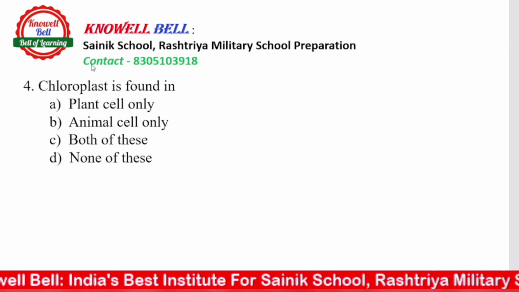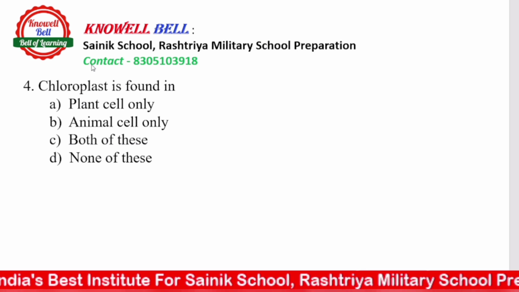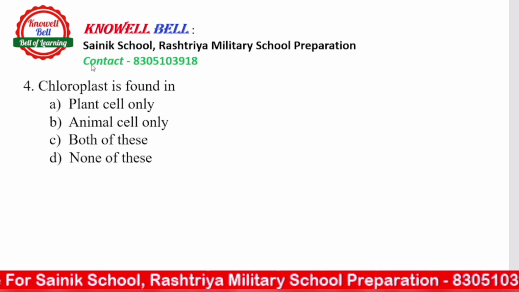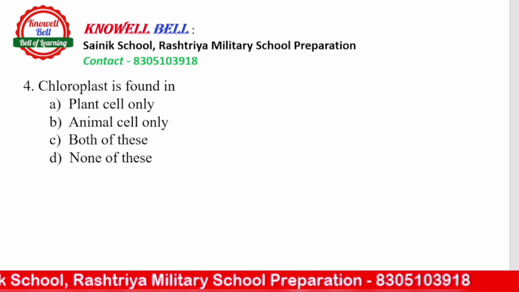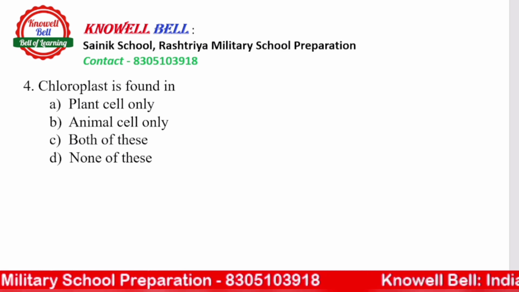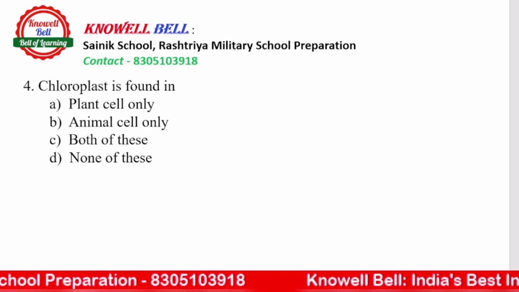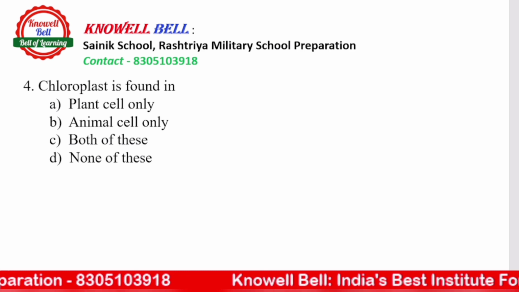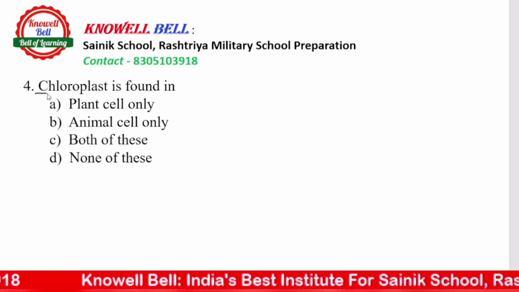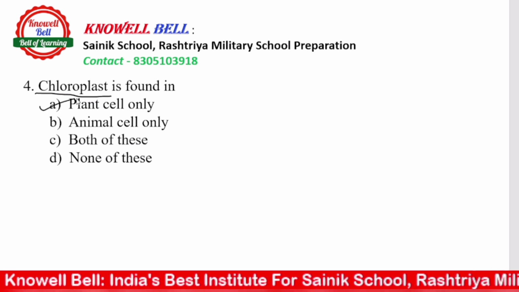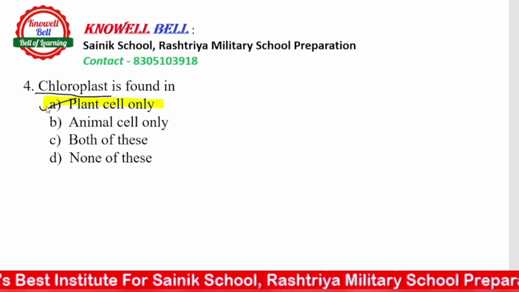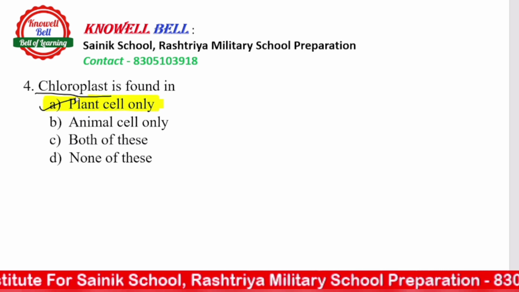Next is question number 4. Chloroplast is found in A. plant cell only, B. animal cell only, C. both of these, or D. none of these. So I have just told you the answer for this question. अगर आपने ध्यान से सुना होगा that in question number 2 हम discuss कर रहे थे about plastids, and in the plastids I told you chloroplast is a type of plastid and plastids are present only in plants. So right answer होगा, chloroplast is found only in the plant cell. Where are they found? Chloroplasts are only found in the plant cell. Animal cells में आपको कभी भी chloroplast नहीं मिलेंगे.